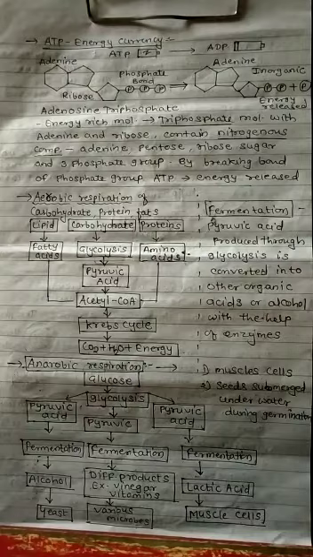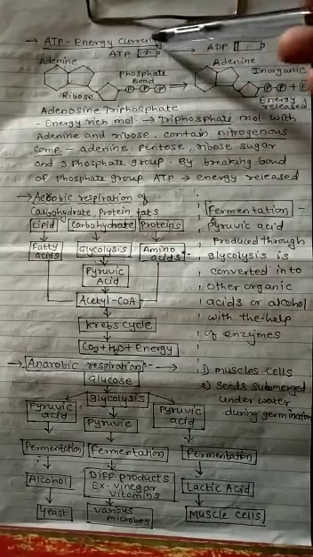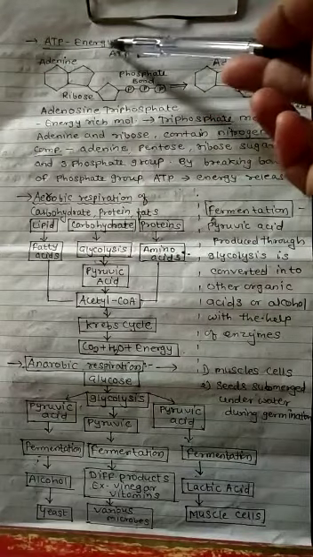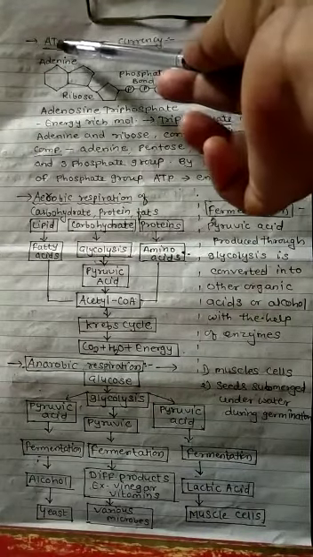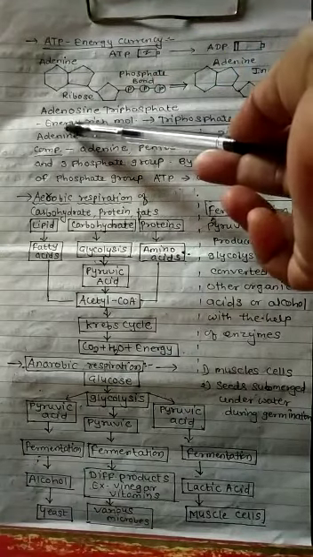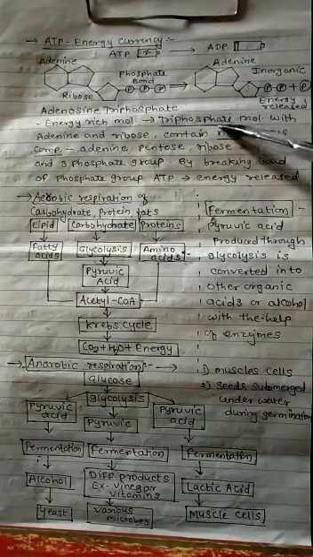But what exactly is ATP? In this video we see about ATP and about aerobic respiration. Look here, ATP is an energy currency. It is called an energy currency. Why is it known as an energy currency? It is a factory of energy. The full form of ATP is adenosine triphosphate. It is a very energy-rich molecule which is formed by a triphosphate molecule.